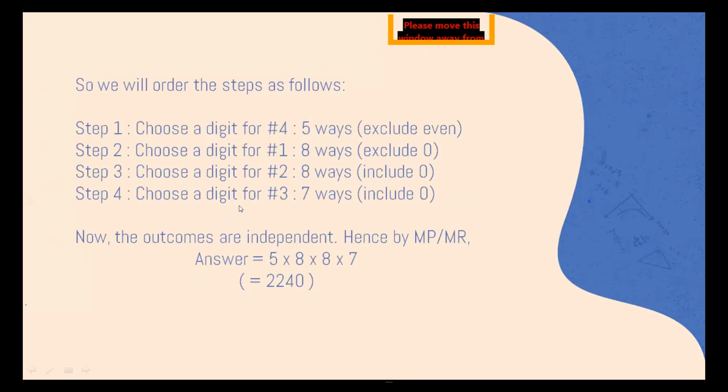Now the outcomes will be independent, because for any of the 5 ways, any of the 5 digits you choose for here, there will remain 8 digits over here, and there will remain 8 digits.